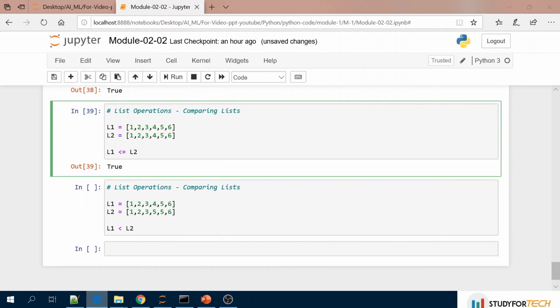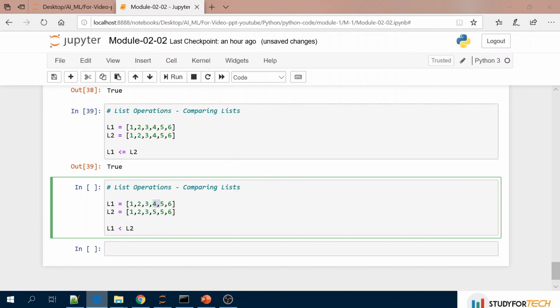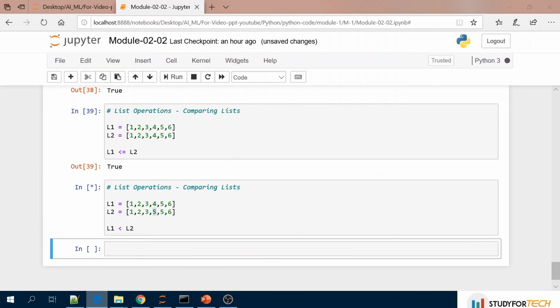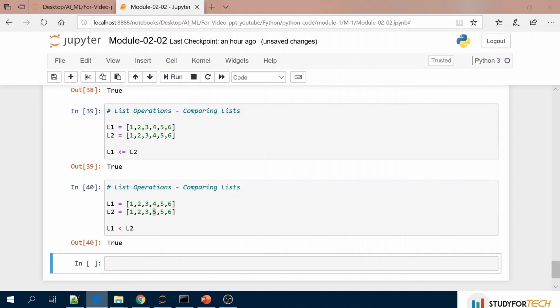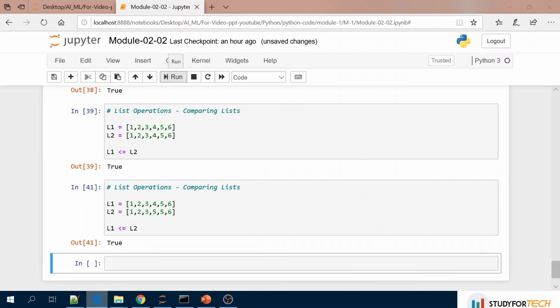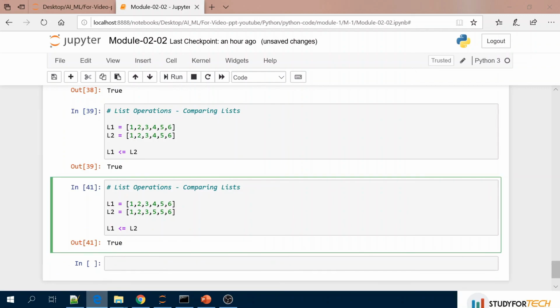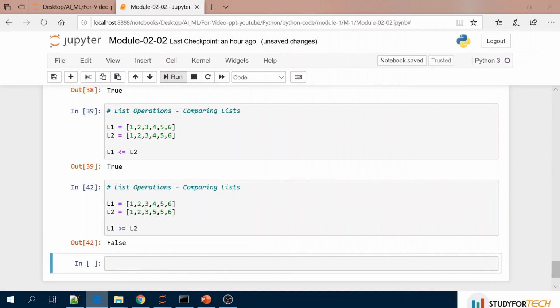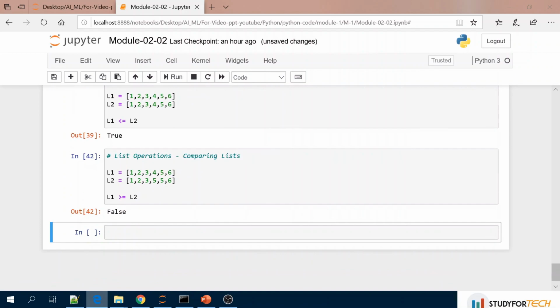But if you see this one, 1 2 3 4 5 6, here 1 2 3, this is 5. Once it compares 4 and 5, 4 is less, so L1 less than L2 is True. If you give L1 less than or equal to L2, this also gives you True. But when you give greater than or equal to, then it is False. So I hope you would have understood all the operations.